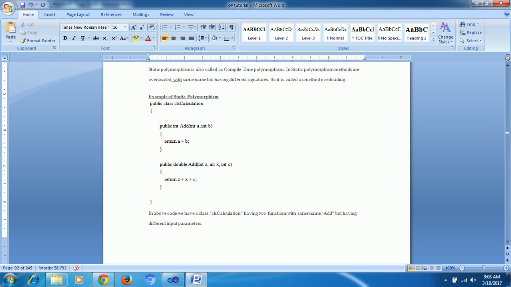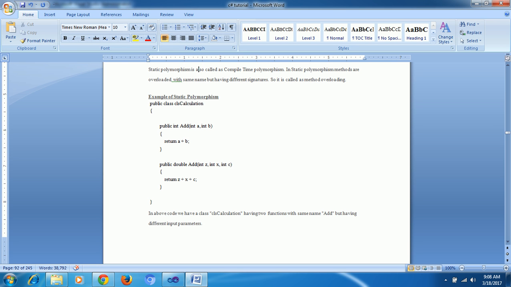Execute? How will it execute? What is the difference there? I gave different parameters? How many parameters? The method name is the same. How many parameters? 2, and here also 2. So we avoided one rule. One more rule was the sequence of parameters.